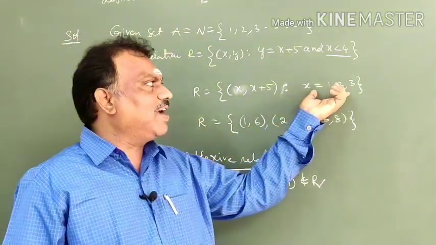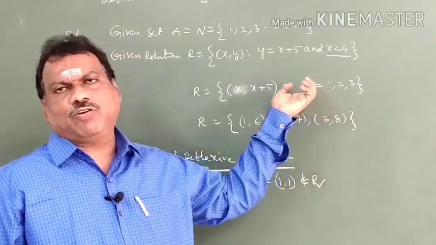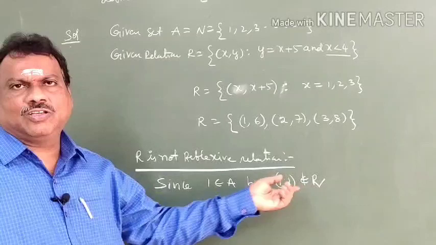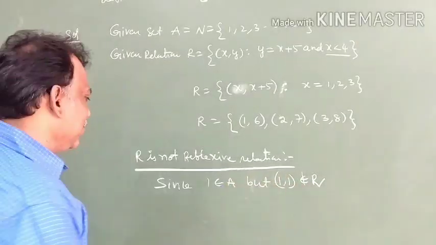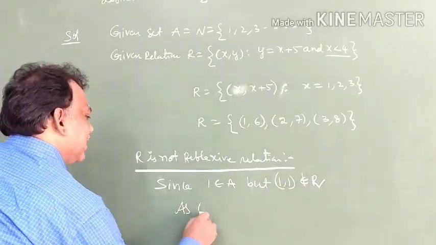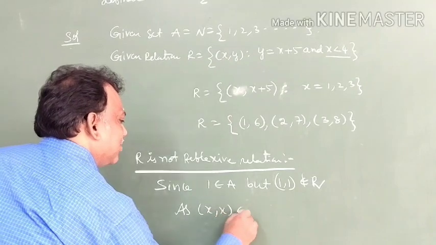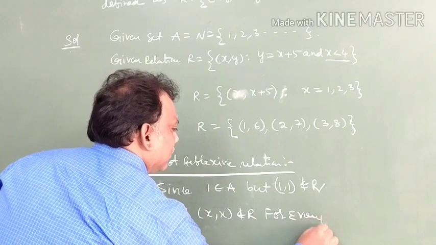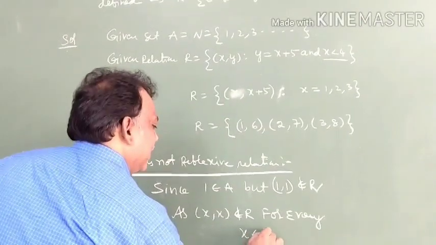But here they told x values are 1, 2, 3, so we choose only 1, 2, 3. So (1, 1) is not there, so it is not reflexive, as per the definition: (x, x) does not belong to R for every x belonging to A.